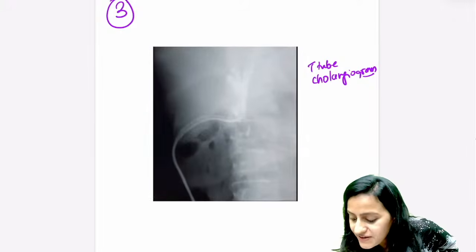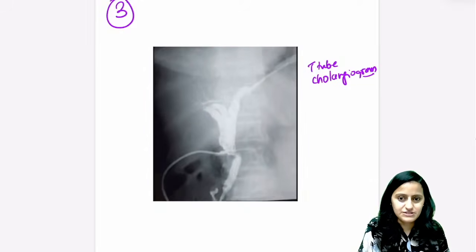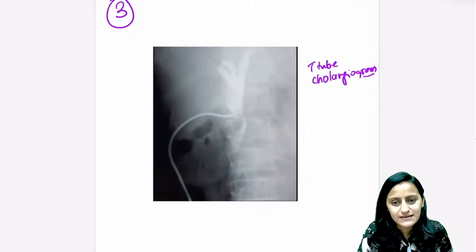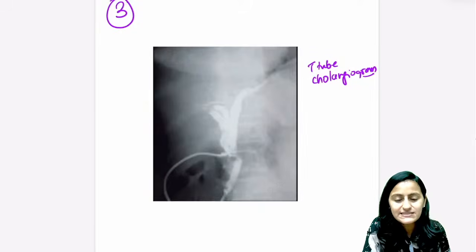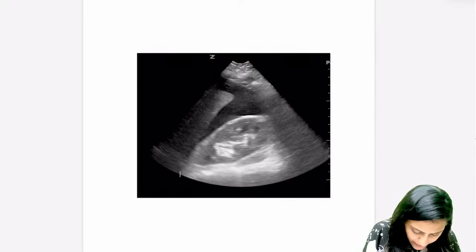Okay, triple phase is something, Satyam, that you do on CT. Triple phase CT for liver lesions, right? So that will come in CT or MRI, it will not come here. This is an X-ray with contrast. It's a fluoroscopy image, that is, a T tube cholangiogram. Okay, going to the next one.